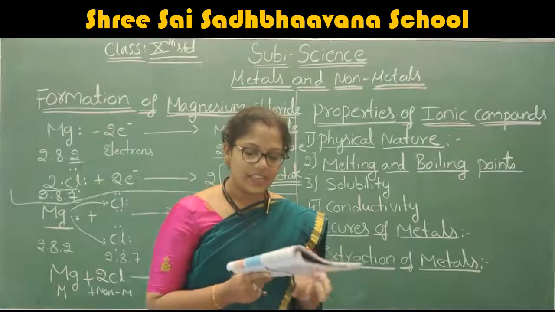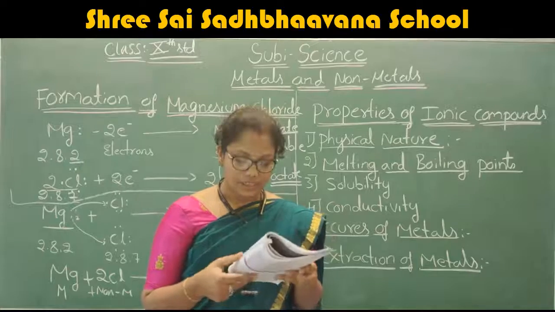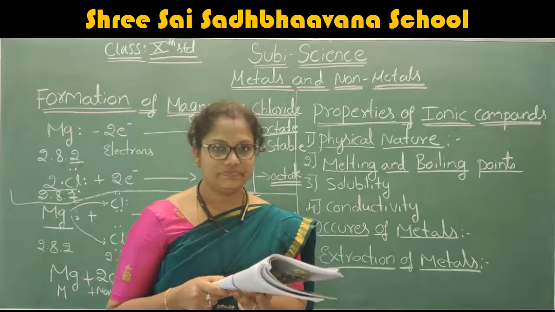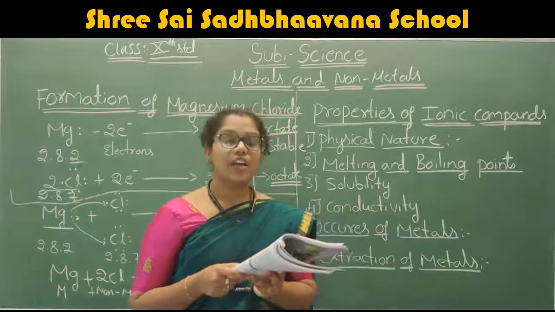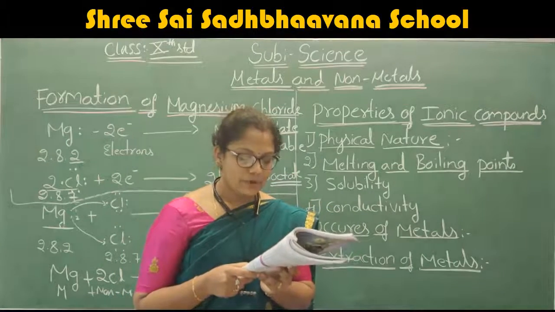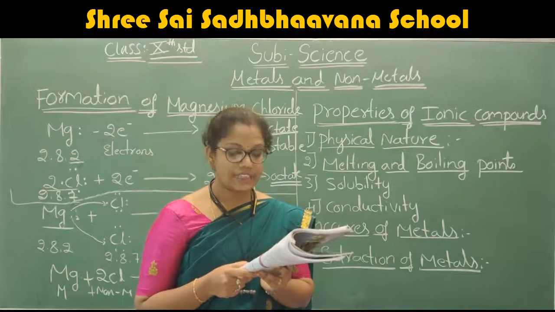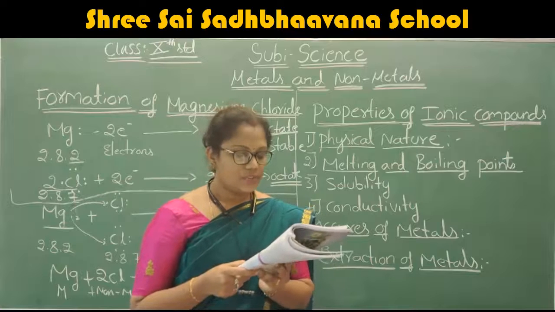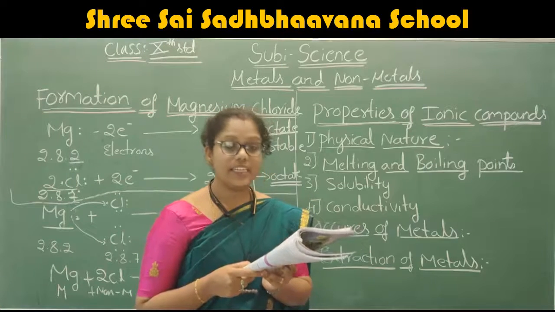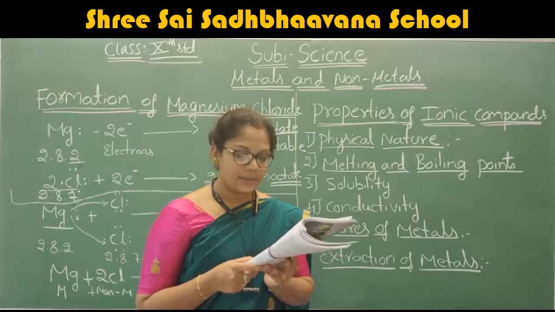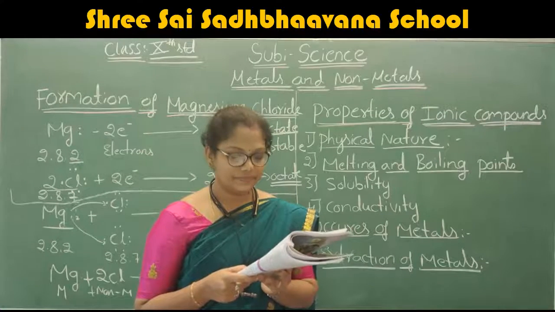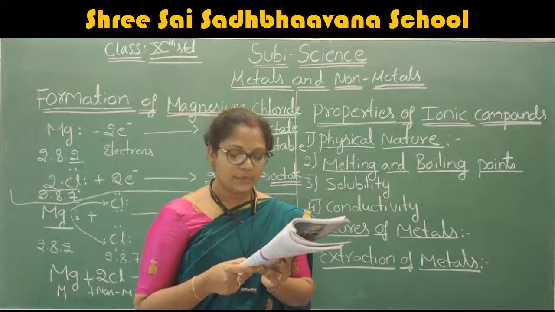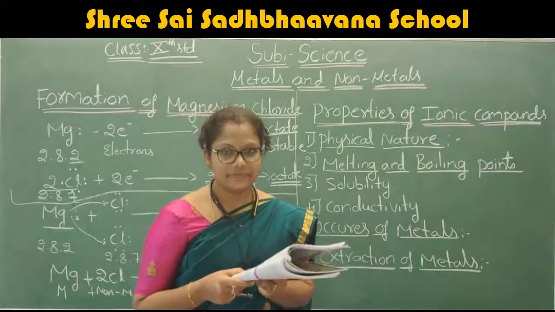Let's look at some examples of ionic compounds and their melting and boiling points. Take the example of sodium chloride: its melting point is 1074 and its boiling point is 1686. Lithium chloride: the melting point is 887 and the boiling point is 1600. Calcium chloride: melting point is 1045 and boiling point is 1900.